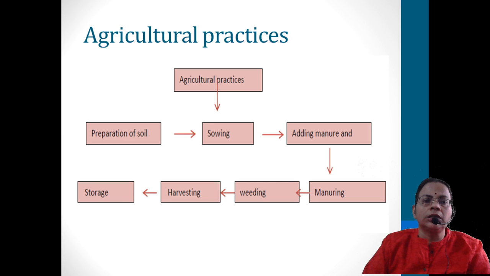The main agricultural practices: first we have to prepare the soil. Because it is a large area, the previous crop's harvesting season will be over and there will be plant waste etc. It has to be prepared, it has to be loosened. Then only the new set of seeds can be planted. It has to be loosened and then prepared for the type of seeds. What type of seeds we are growing, accordingly it has to be prepared. That step is called preparation of soil.